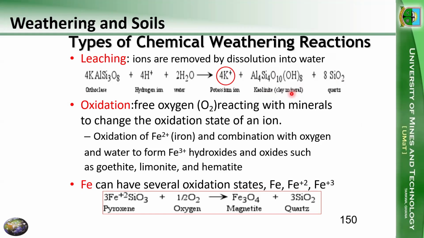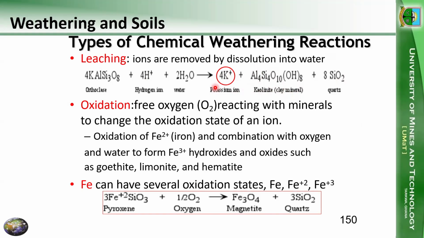So ions are being removed. Here the potassium is literally isolated, it's removed. Ions are being removed by dissolution into water, and this can cause the breakdown of the rock. It's chemical.